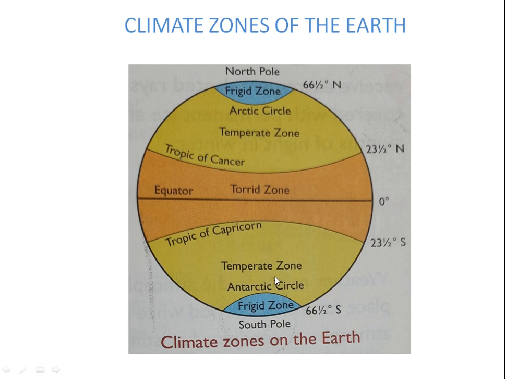Next, frigid zone. See, here is the frigid zone and also here is the frigid zone. The north pole is here. The frigid zone lies between the Arctic Circle and the North Pole, and between the Antarctic Circle and the South Pole. This is the frigid zone situated here.